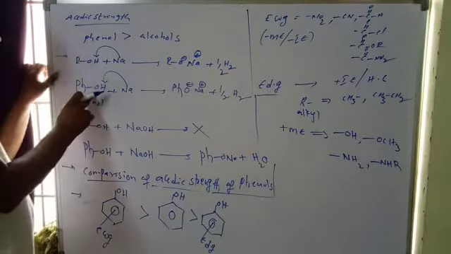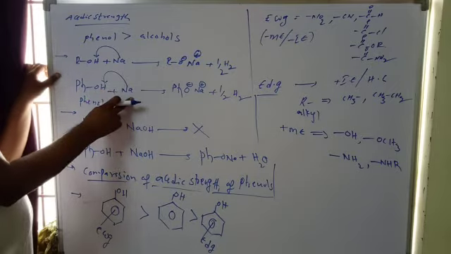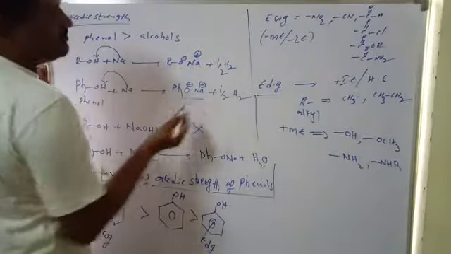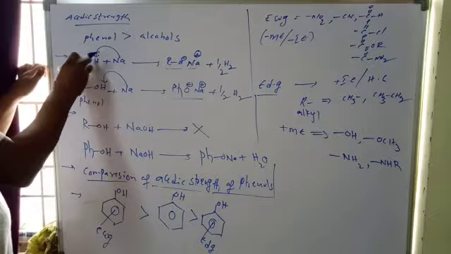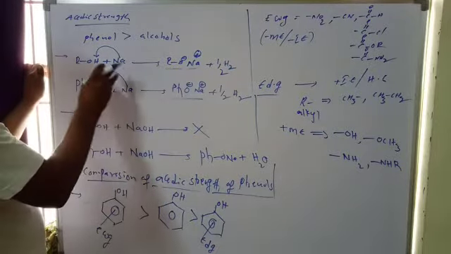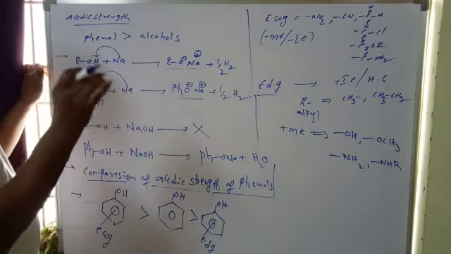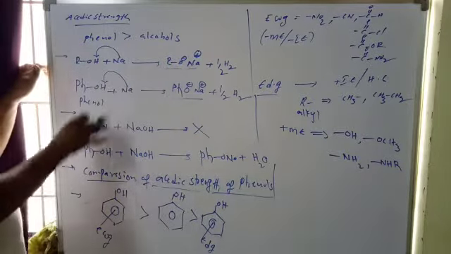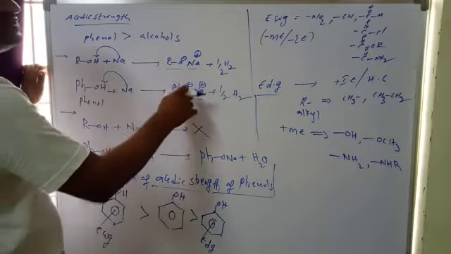And phenols also, phenol is a benzene ring with OH. Phenols, when they react with metals, also liberate hydrogen gas and form sodium phenoxide, just as alcohols form sodium alkoxide. So phenols and alcohols can both liberate hydrogen gas, so both are acids. Any compound that releases hydrogen with metals is called an acid. So both are acids, but phenols are more acidic because the phenoxide ion is stabilized by resonance.